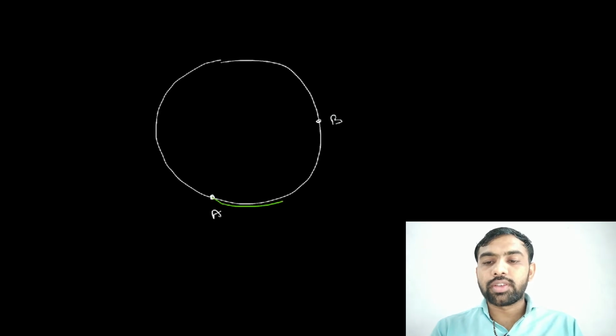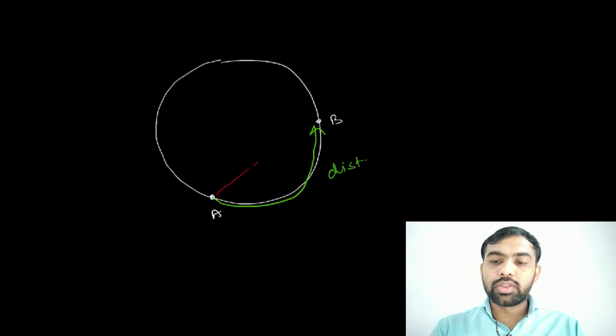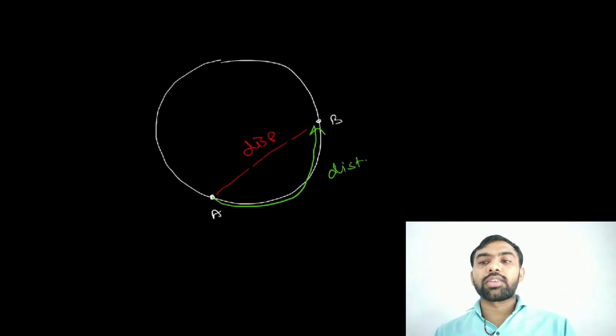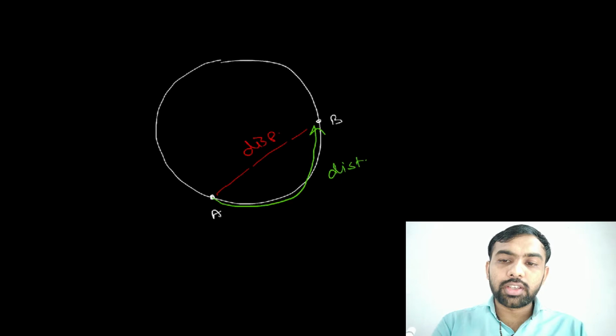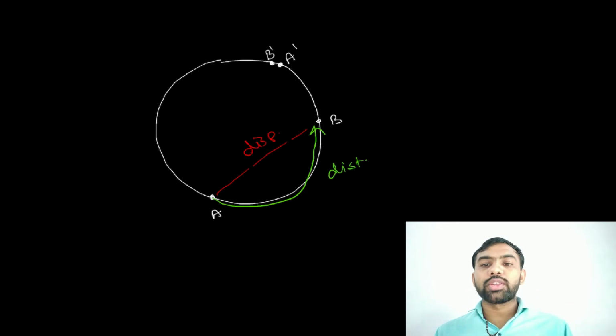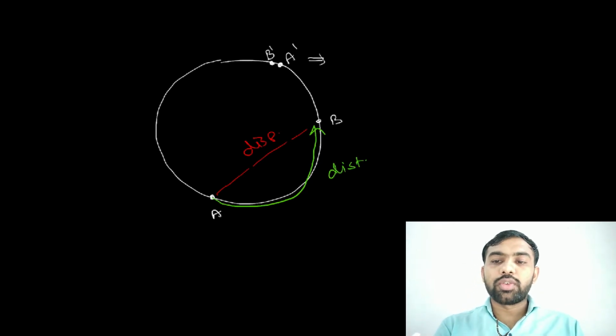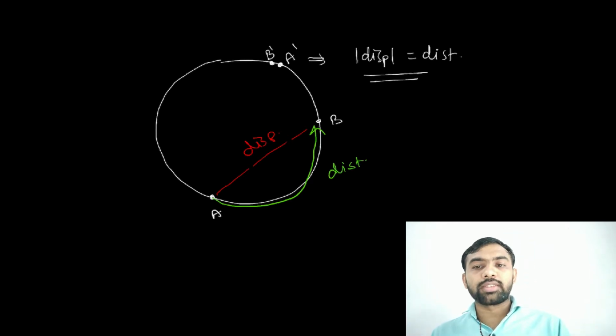Why? This is distance, but this one is displacement. But on the same circle, if you consider this point is very near, just see, consider A dash is somewhere here and B dash is somewhere here, meaning very near. So for this situation, displacement is equal to distance. In this case both are the same.